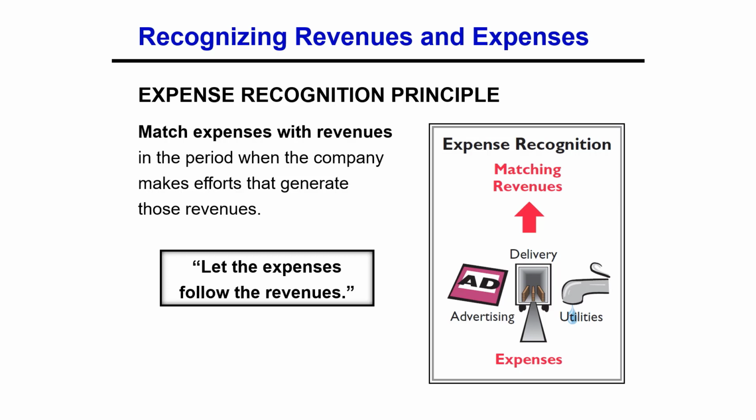This may or may not be the same period in which the expense is paid. This practice is referred to as the expense recognition principle. It dictates that efforts be matched with results. That is called matching also.